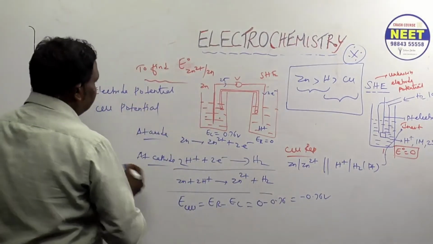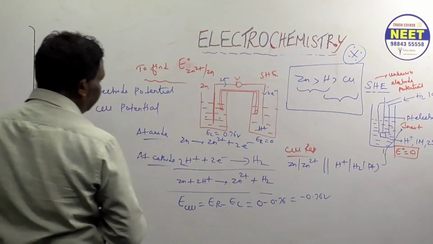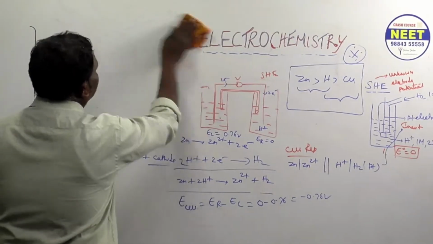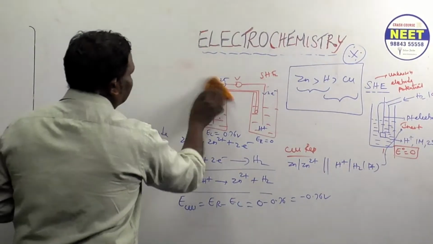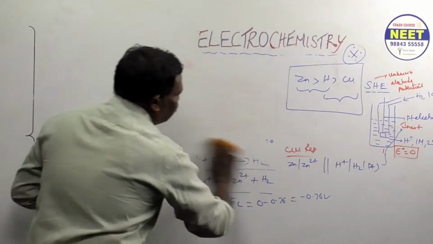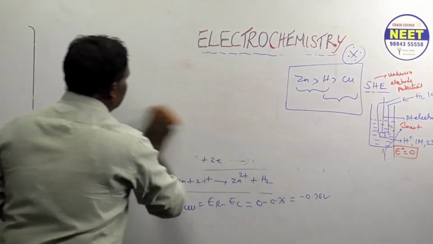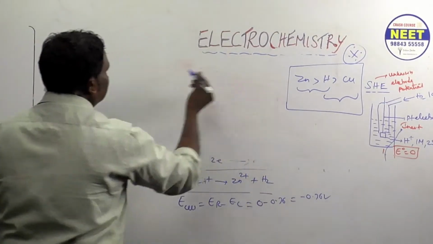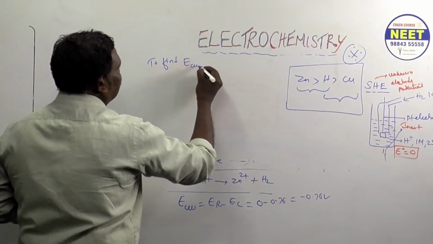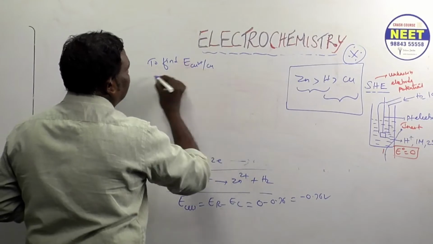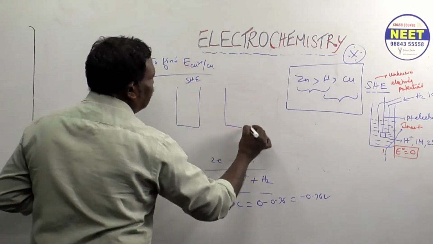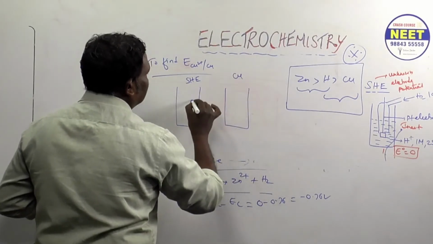Suppose you want to find the electrode potential of the copper 2 plus ion and copper: left hand side SHE, right hand side copper electrode.